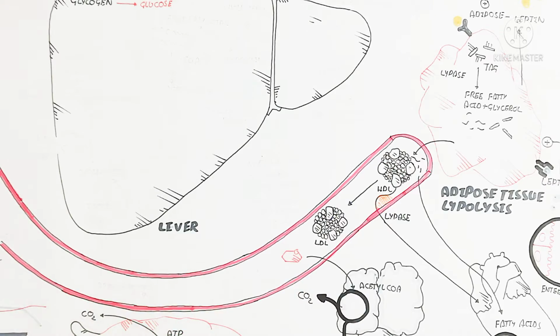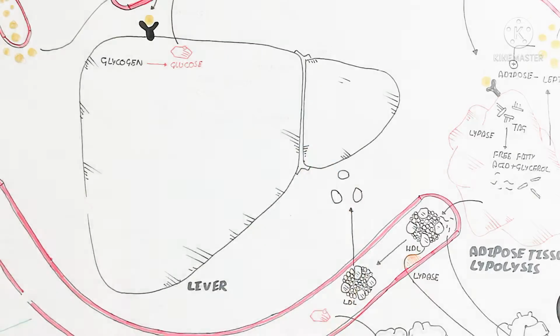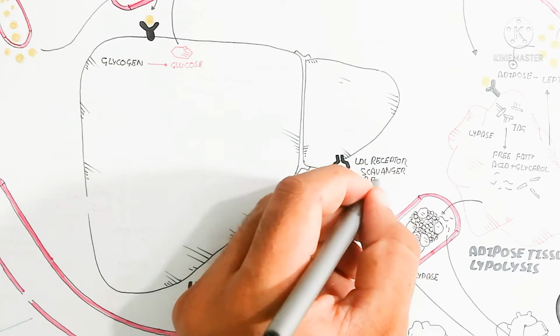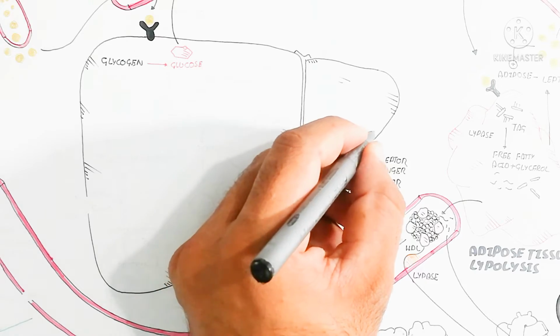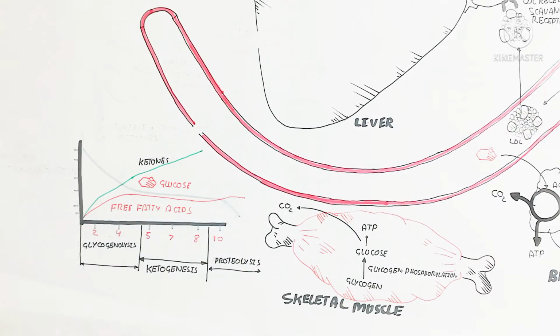On the other hand, here the HDL are present, which absorb free fatty acid to convert to LDL, and the lipase enzyme used for the heart also, which is the endothelial lipase enzyme. While here the low density lipoprotein will go into the liver.